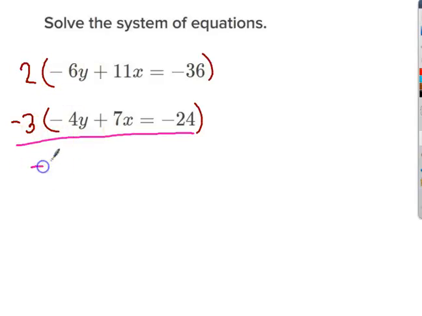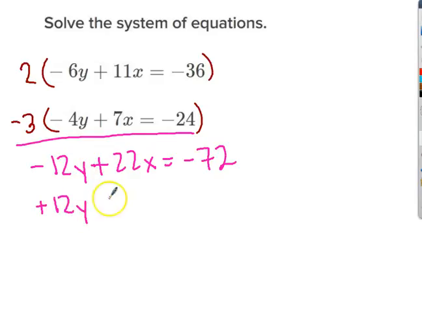So 2 times 6 is 12. 2 times 11 is 22. Here comes the wall. 2 times 36 is 72. 3 times 4 is 12. 3 times 7 is 21. And 3 times 24 is also 72. Looks that way.